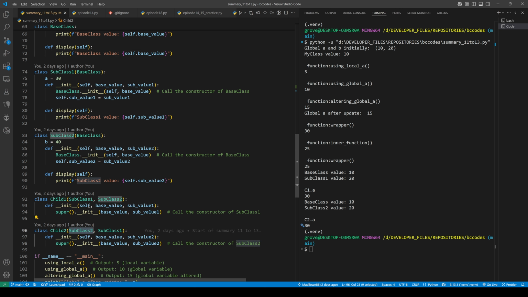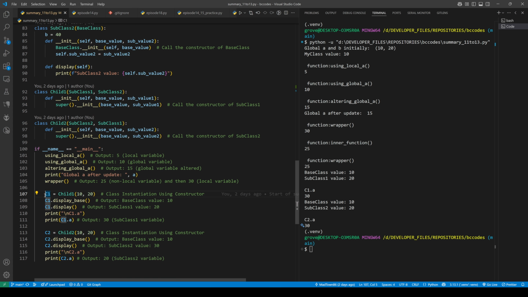Basically, the first one is going to be searched first for any method that doesn't exist on the current class. It'll search up the tree and it'll go to subclass 1 first and then subclass 2 for child 1. For child 2, it'll go to subclass 2 first and then subclass 1.